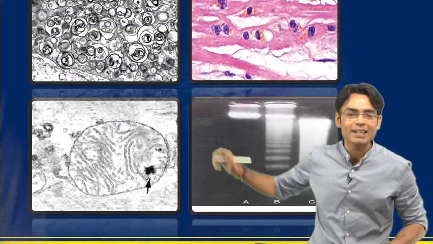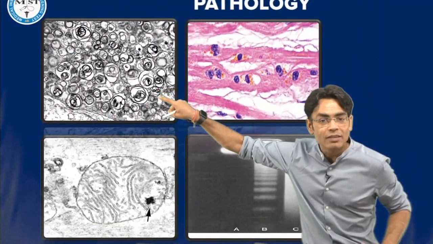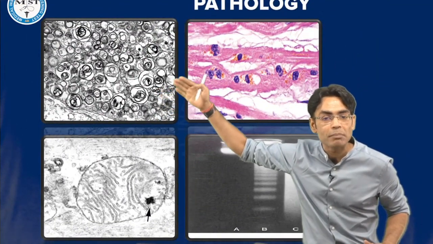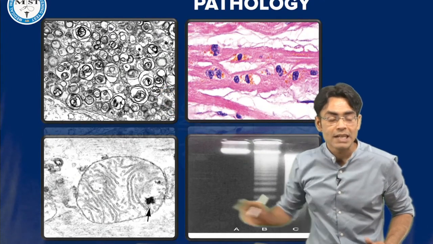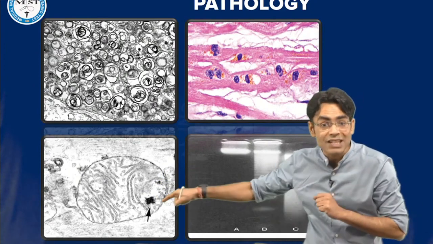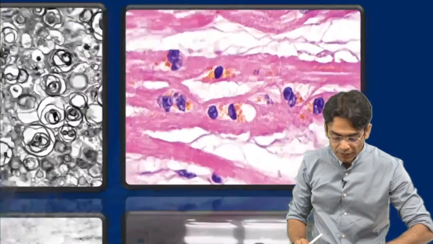Yes, you're absolutely right. So look, beta, see the difference between the two. This is a myelin figure when you have these round concentric deposits. It comes from breakdown of the plasma membrane. This is your mitochondria, which is giving you amorphous density deposition. This is calcium which is getting deposited inside the mitochondria. Okay. Now which image is this one?